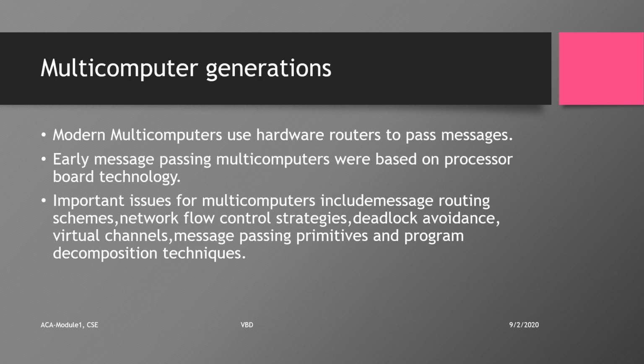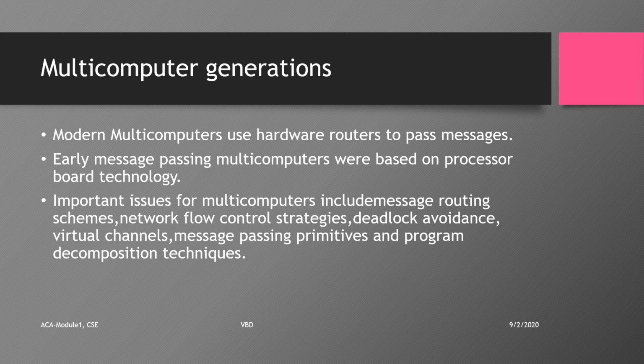The modern multi-computers make use of hardware routers to send and receive the messages. A computer node is attached to each of these routers. The boundary router, which is at the edge, will be connected to the input output and the supporting devices, that is the peripheral devices. Message passing between any two nodes is going to make use of a sequence of routers and a sequence of channels. Mixed types of nodes are allowed in a heterogeneous multi-computer.